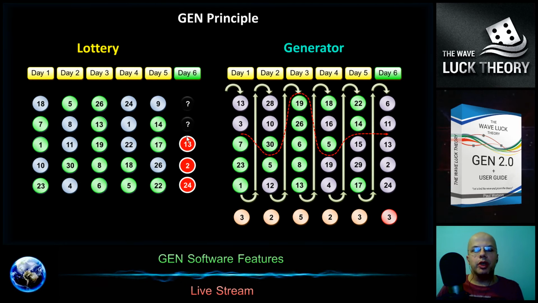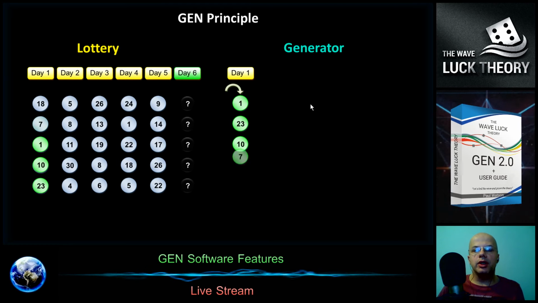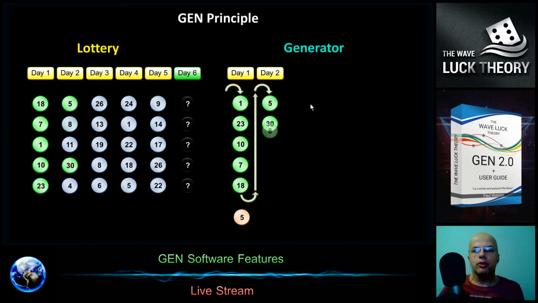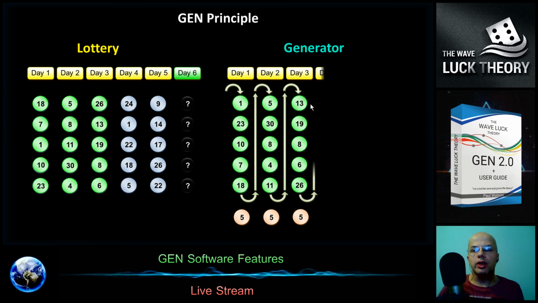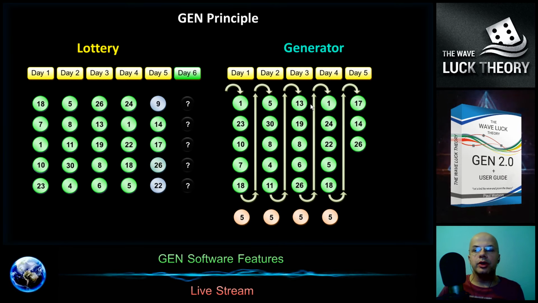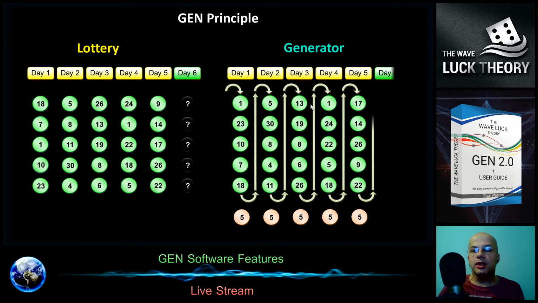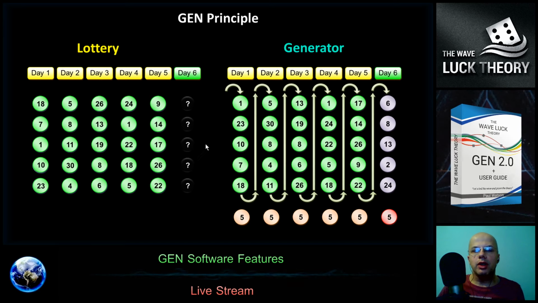And if we run the generator for billions of cycles, which takes several days, we can get the situation we are looking for, that we have all the matches for every day with the history, and in accordance with the wave-like theory we are getting into synchronicity with the past, and then the chance is very high that the numbers generated for the sixth day will be drawn in the upcoming lottery day.